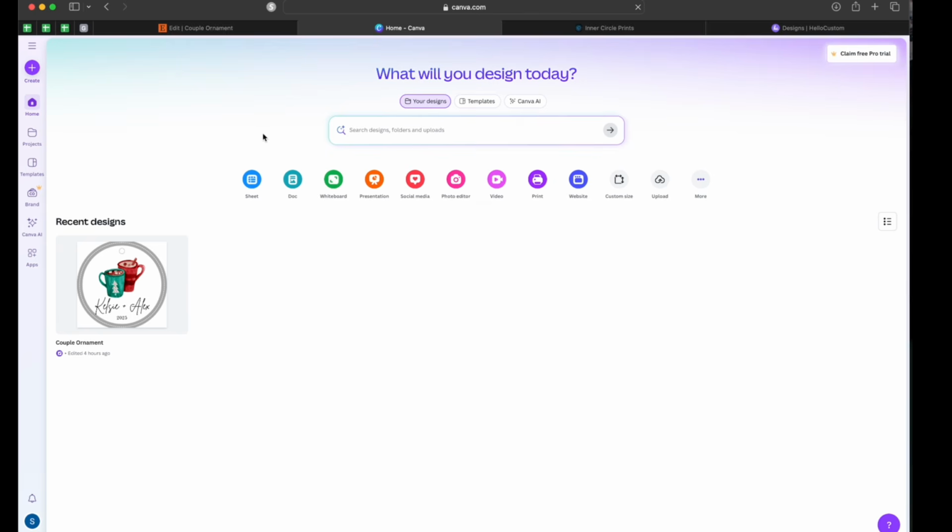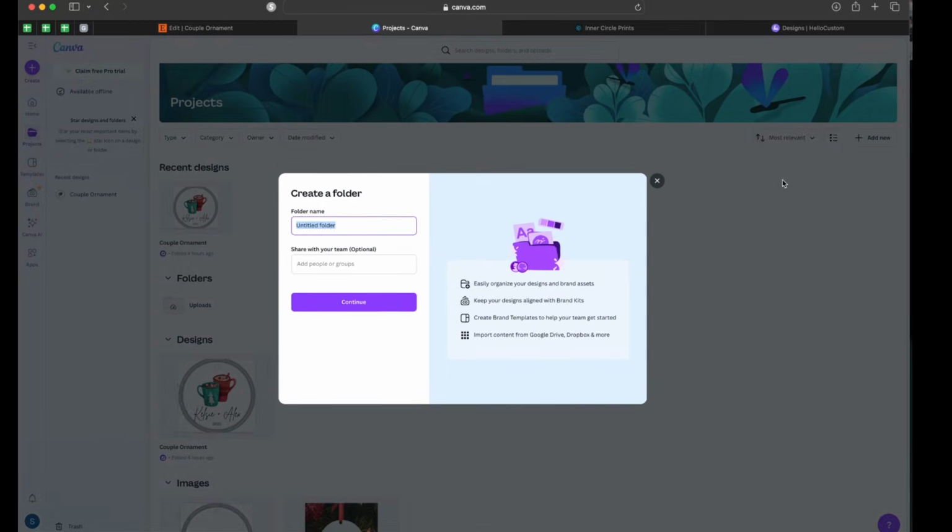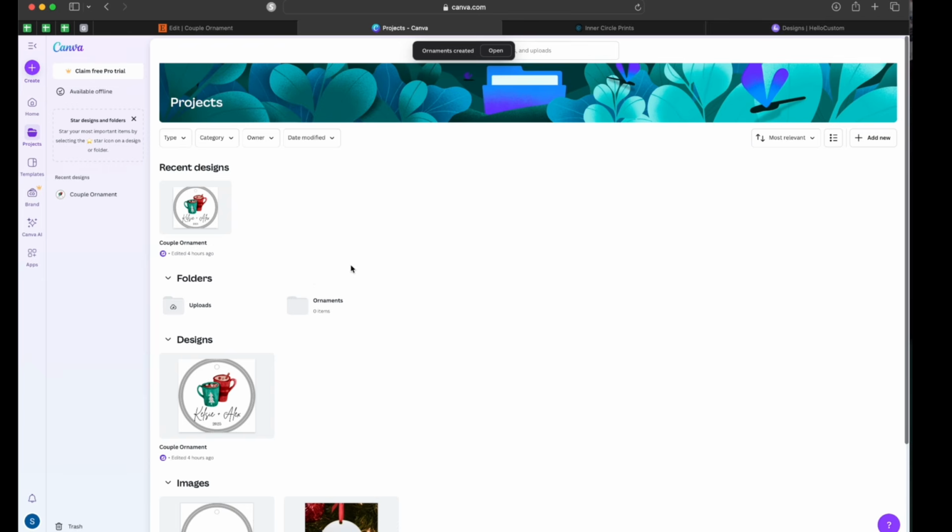First, I want to touch on your organization inside of Canva. I would suggest that you start out being organized so that you don't lose graphics and artwork. And the best way to do that is to utilize folders. So what that will look like is you'll come over here to projects inside of Canva and you'll click on add new folder. I'm going to title it ornaments. I would do this for every product category that you're launching into. So here it is right here.